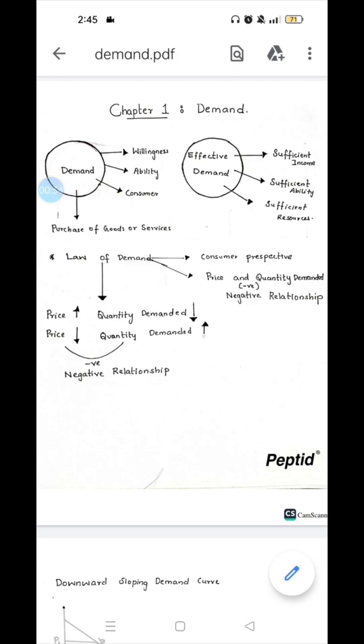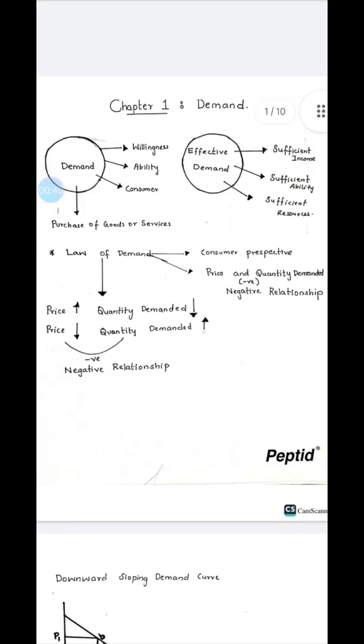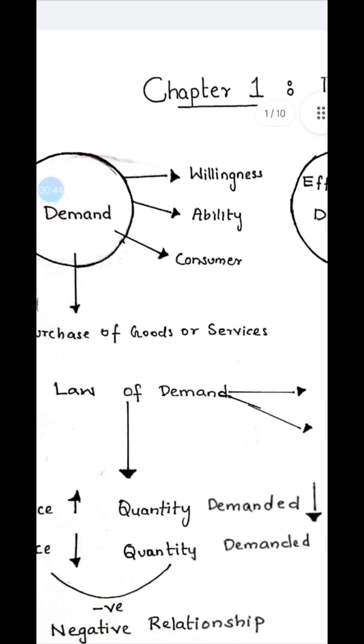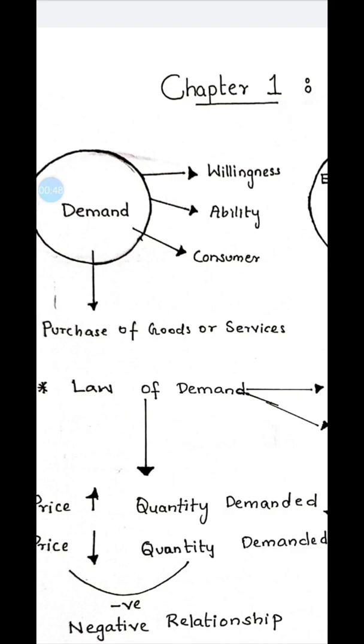Willingness, what does it mean? You want to purchase a car like a Ferrari. It is very expensive, but you don't have enough money in your pocket. That means you don't have the ability to consume that product. So demand will not work in that situation.